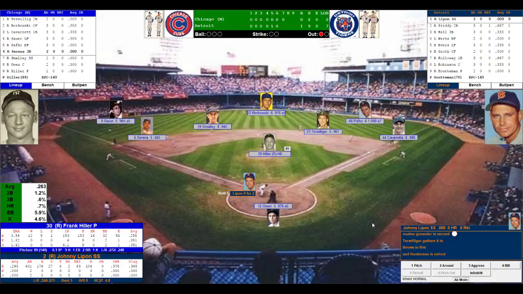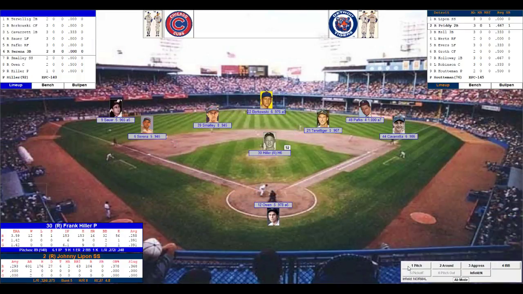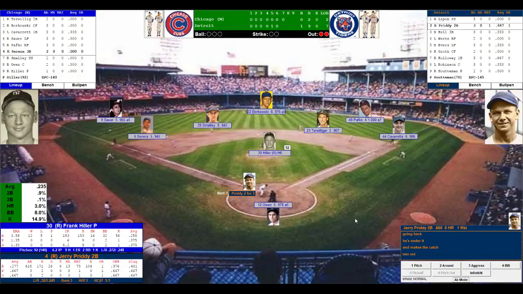Top of the order. As the organist has the fans clapping along here at Briggs Stadium, Johnny Lipton steps to the plate. Now in the batter's box, he's 0 for 2. Here is the windup and the pitch to Lippon. That ball goes to left center field. Borkowski is there, makes the catch. 2 away. So with 2 outs, no one on, here comes Jerry Purdy.